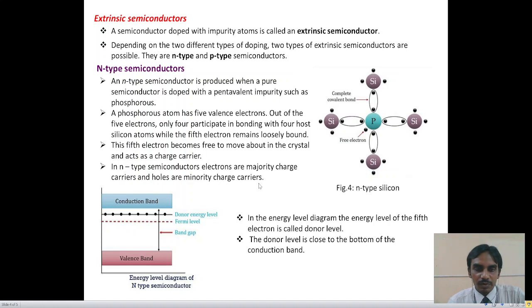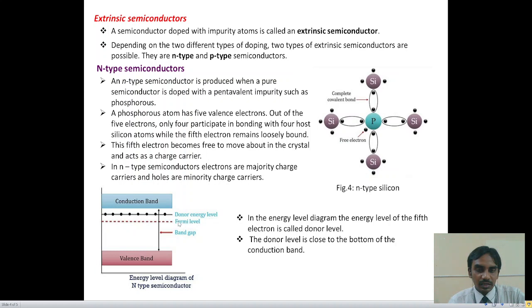If you observe the band energy level diagram, the energy level of the 5th electron is called the donor energy level, which is formed near the conduction band. At absolute zero temperature, the donor electrons are tightly bound to the donor atoms, the conduction band is empty and the valency band is full.